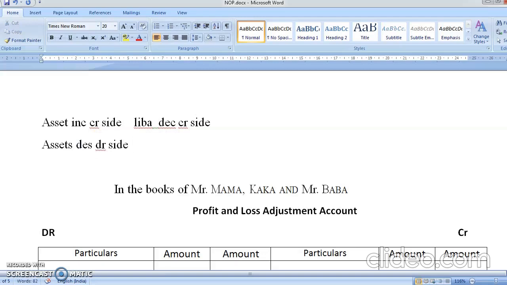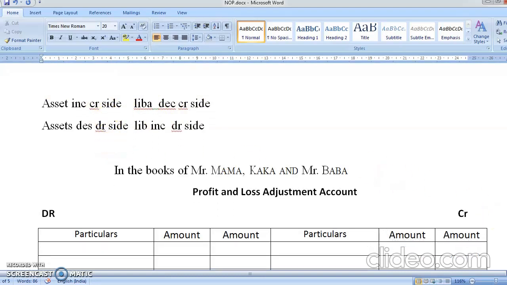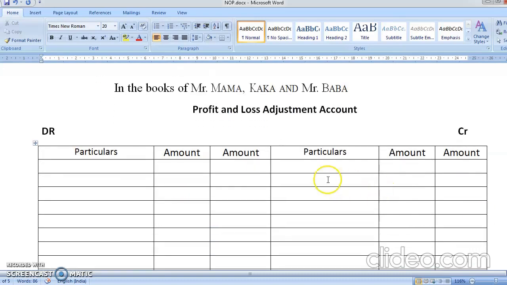and liability increase comes on the debit side. When liability increases, we have loss. When liability decreases, we have profit. Same way, when asset increases, we have a profit. When asset decreases, we have loss. So what has happened by RDD? Our profit has increased. So here it is by RDD. It was how much? 500 rupees. Okay, students. So we have done that also.